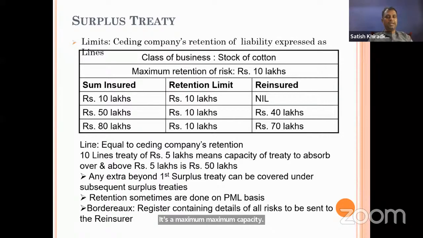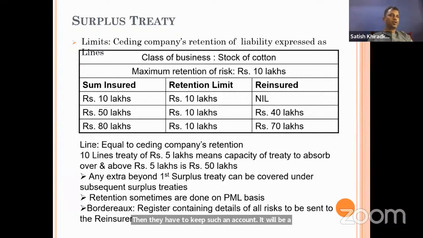So what does it mean? Suppose the retention is 10 lakhs. The insurance company can retain anything up to 10 lakhs, but not more than 10 lakhs. But in practice, if the company keeps it low, they have to maintain such an account, and there will be so much administration cost.